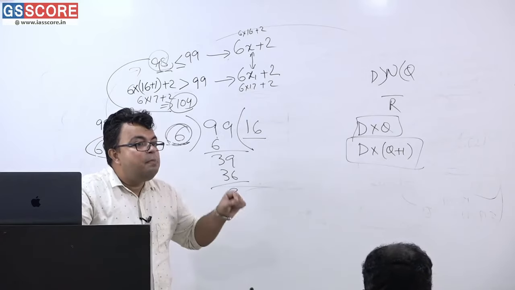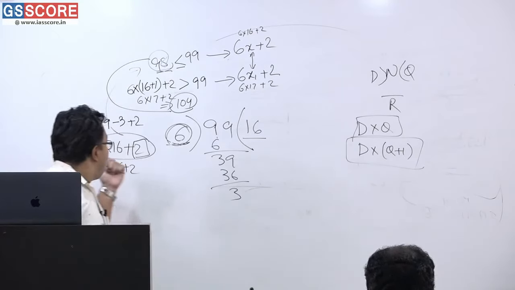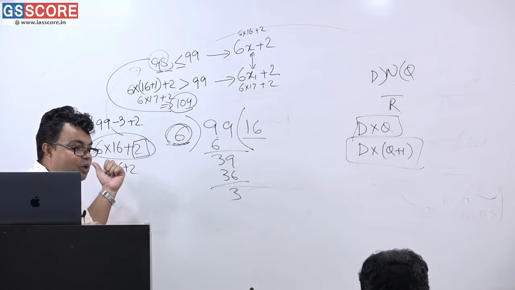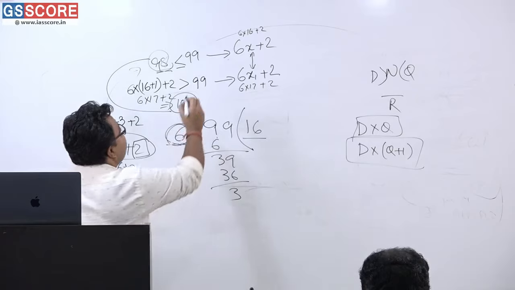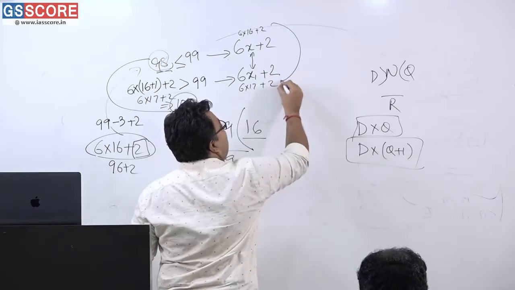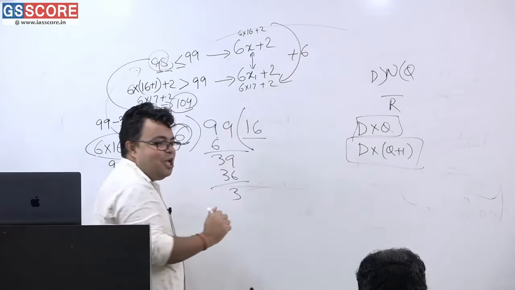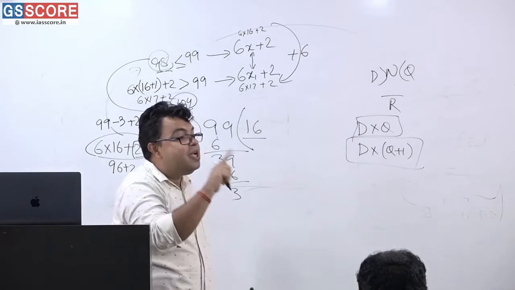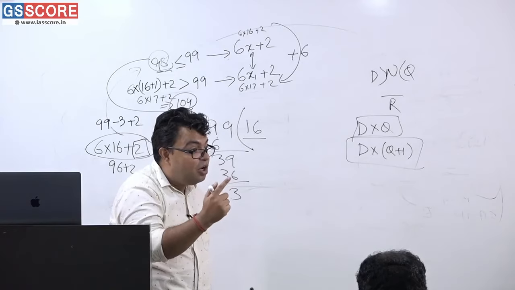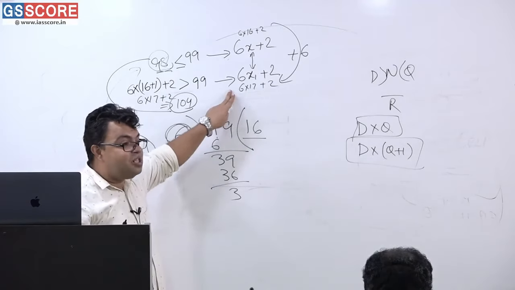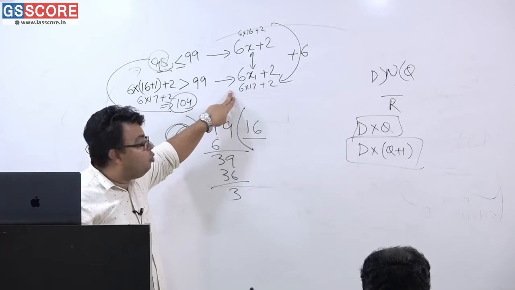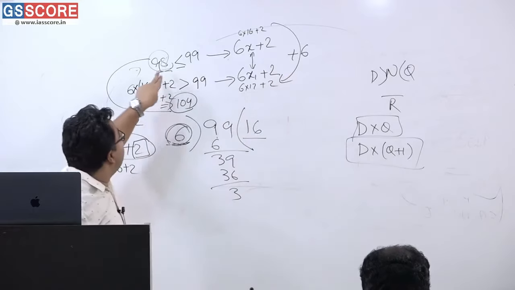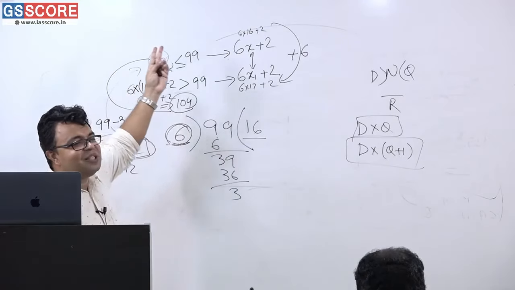And what is the next such number? Next such number is plus d. I wrote it before, whatever you have copied from here, plus d. What is d? Divisor is 6 itself. So here and here, what is the difference? Plus 6. So 96 is one number that is completely divisible, and 96 plus 2 is 98. 6 17s are what? 102. 102 is such a number, but it has to give remainder 2, so 102 plus 2, 104. You have 98, you have 104, and the difference is what?